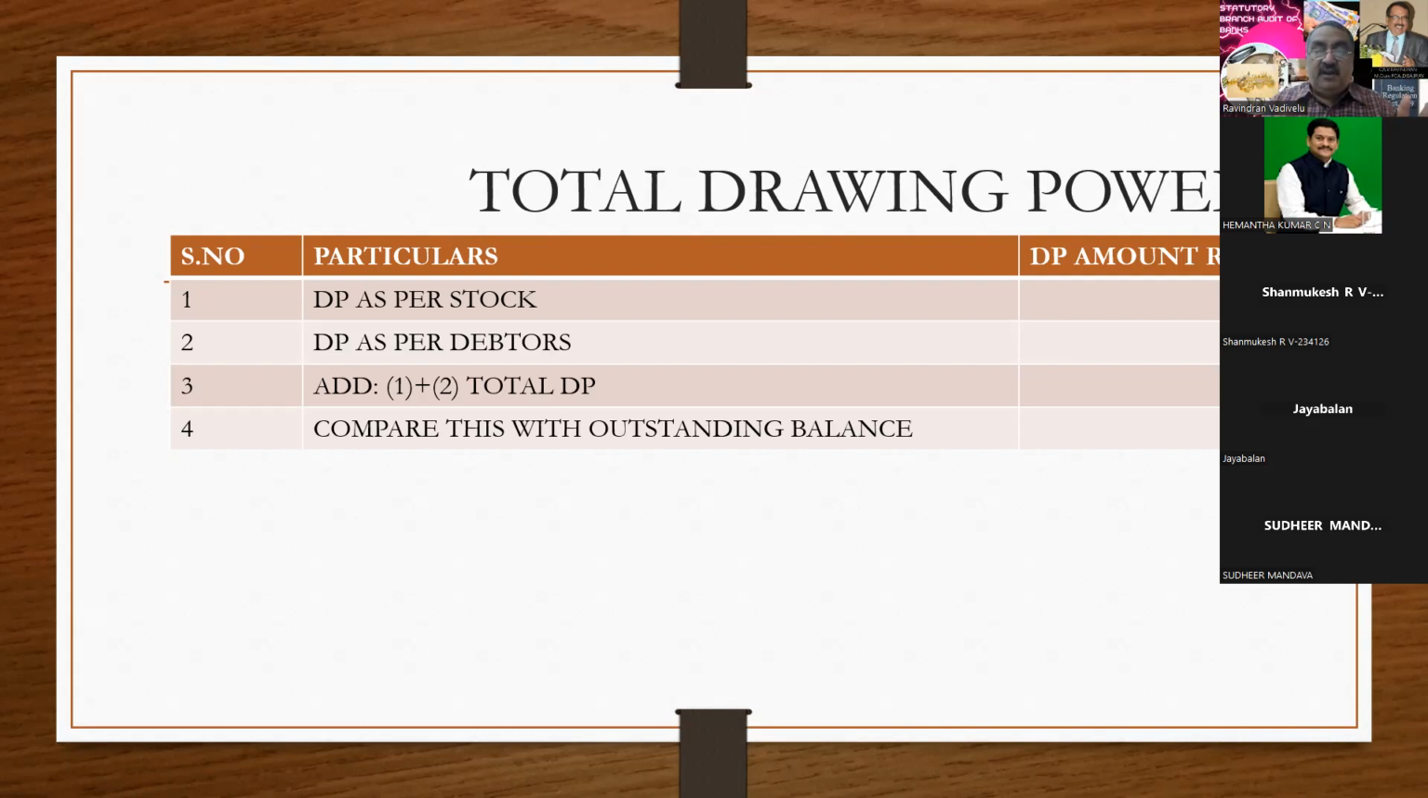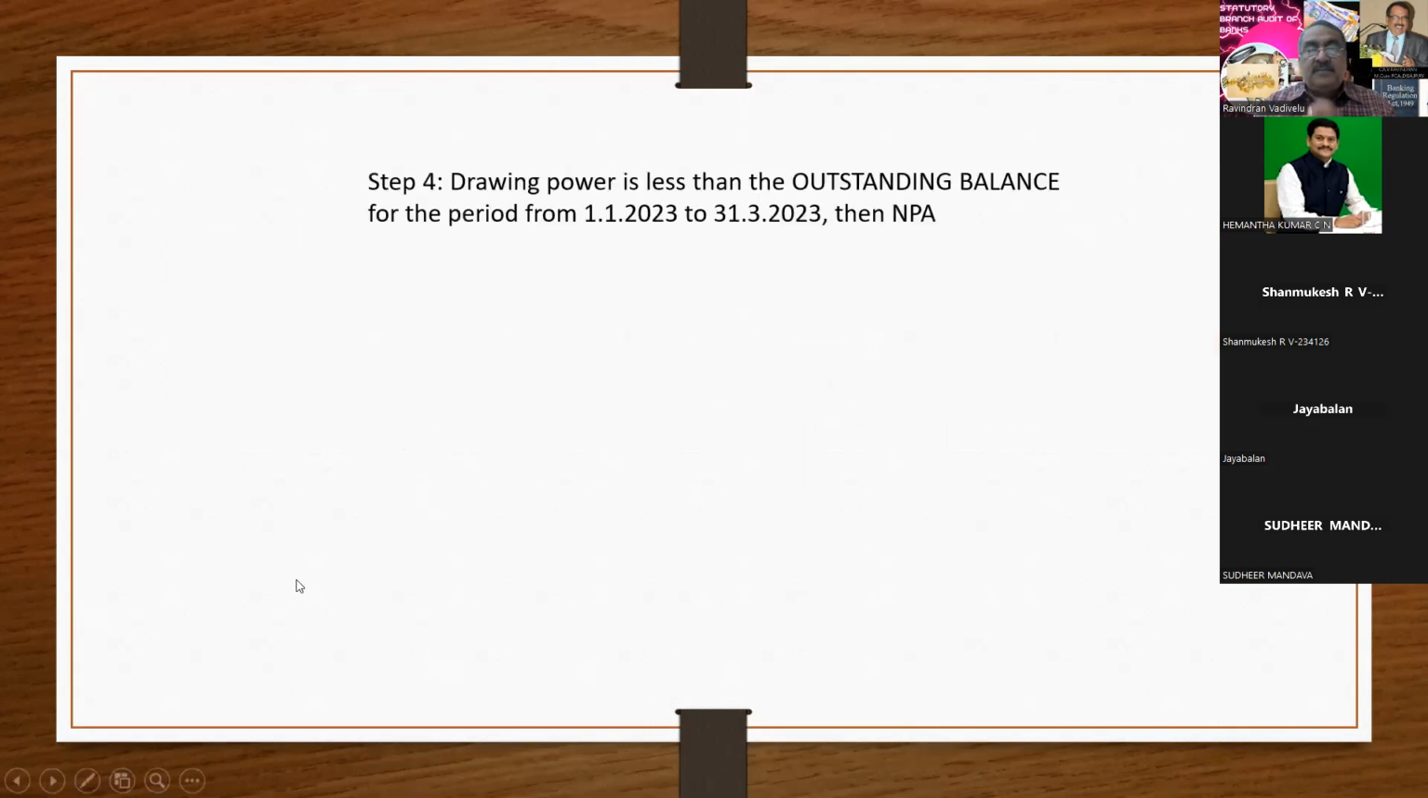This is step 4. Any doubt with reference to this, you can ask me. The outstanding balance should not exceed the drawing power for a continuous period of 90 days; if it does, then that account has to be treated as NPA. Is it clear? This is step 4.